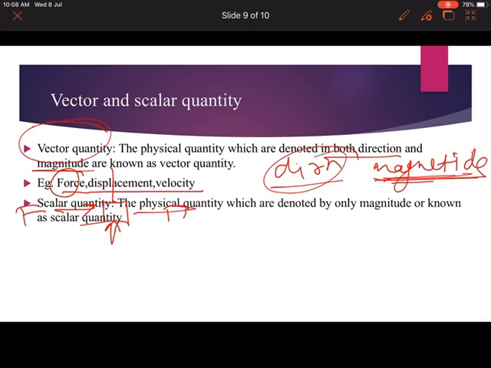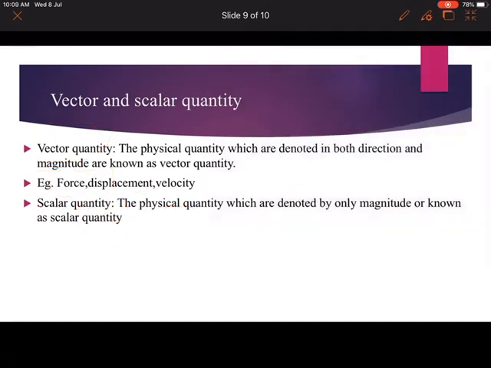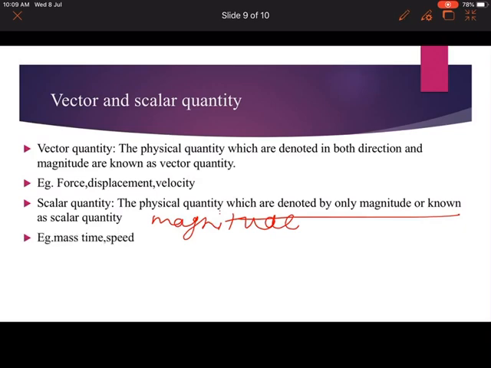And what would be the scalar quantity? A scalar quantity is a physical quantity which is denoted by only magnitude and not direction. It deals with only magnitude, not with the direction. If we take examples, like length, mass and time, those have only magnitude. Take mass as an example. We know that our mass is in terms of kg. That kg will be equal everywhere.